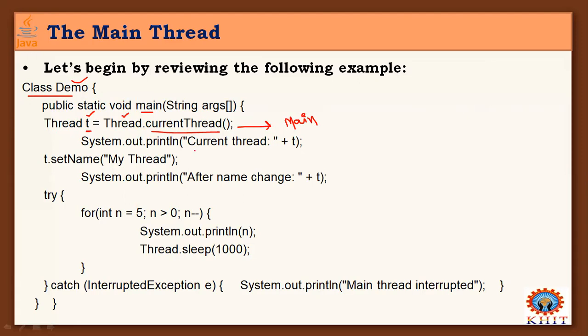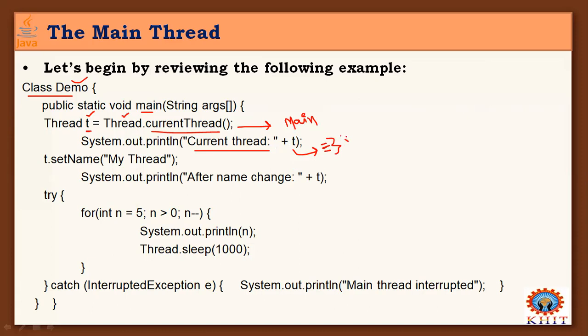After that, you're immediately displaying what thread it is. When you use a thread object name in the display statement, it displays all the information about this thread, like the name of the thread, the priority of the thread, and which group this thread belongs to.